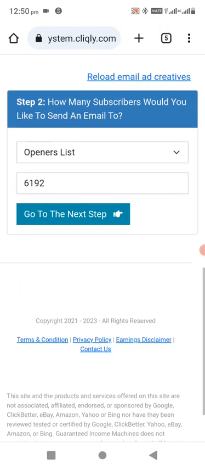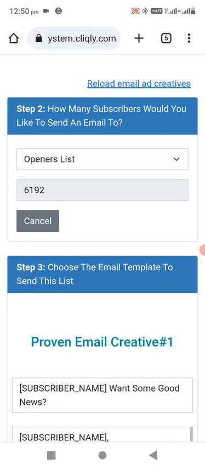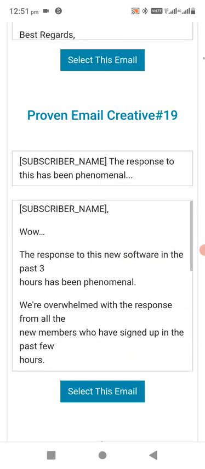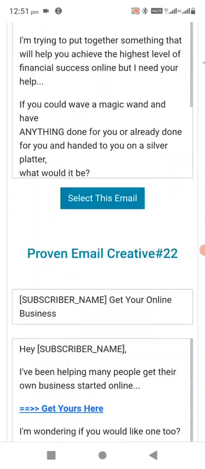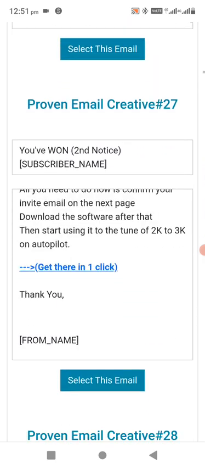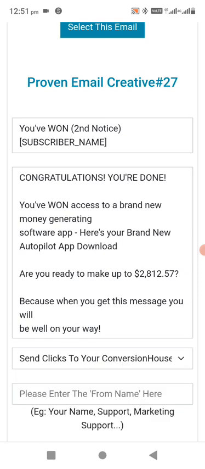So you come here, you go to, you press go to next step. These ads, they're disturbing us. All right, from there you choose whichever email that you think the user will be enticed by. So let's see, you've won access to a brand new money generating software. Okay, let's select this email.